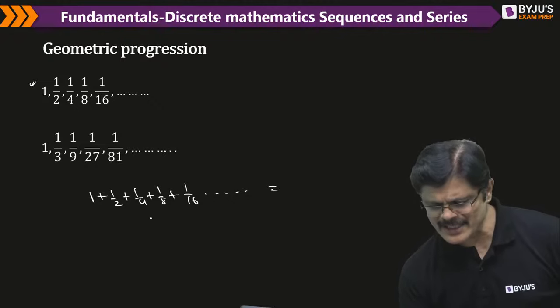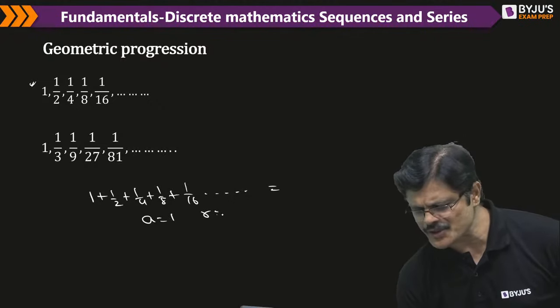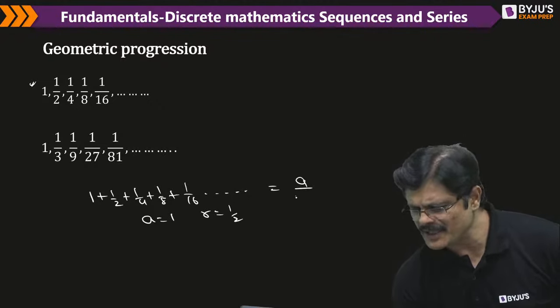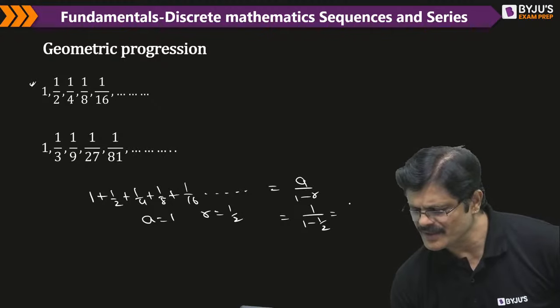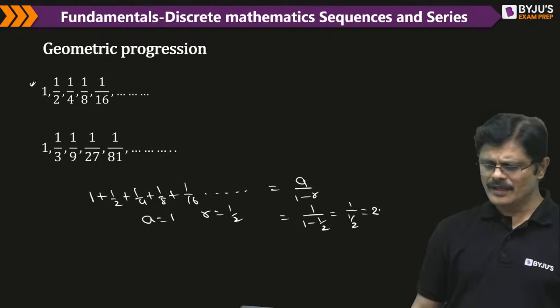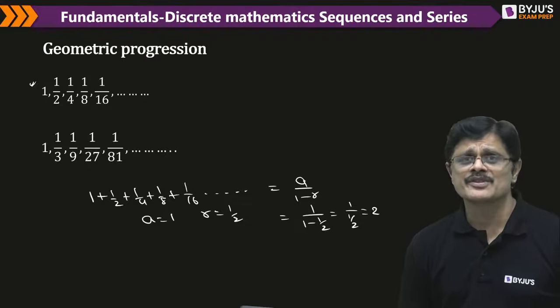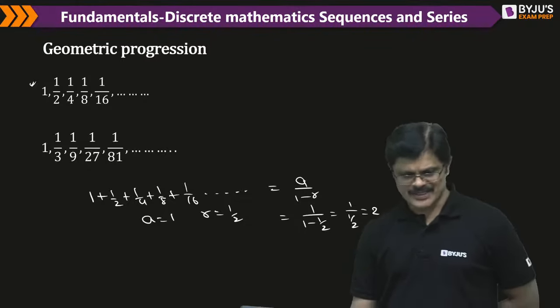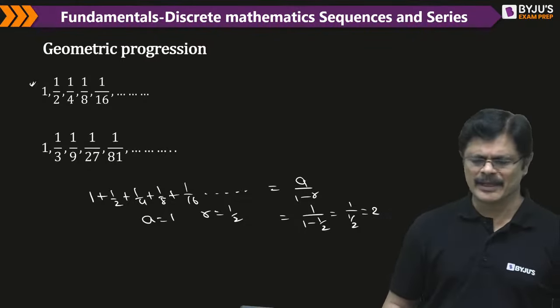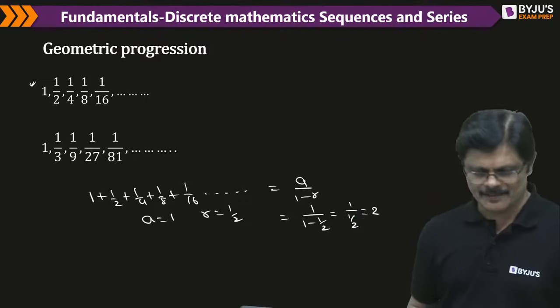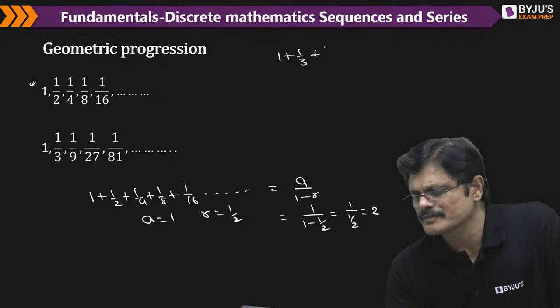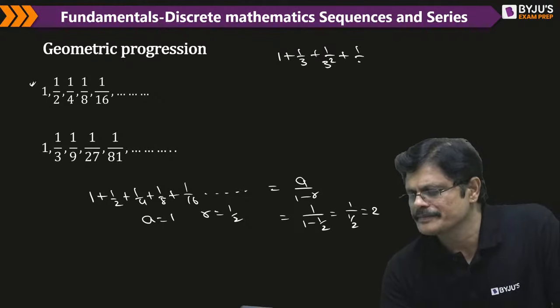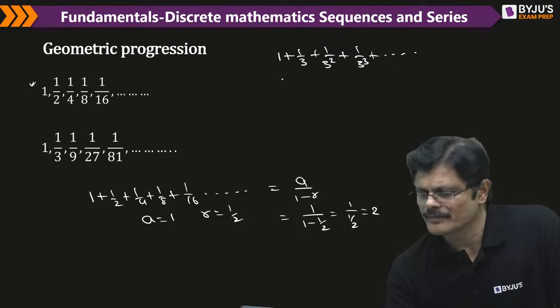See, obviously the first term is 1, common ratio is 1 by 2, a by 1 minus r. That is 1 by 1 minus half, which is 1 by 1 by 2, that is 2. That is the sum to infinite terms of this particular geometric series, my dear friends. Please try similarly for this. Or for this.